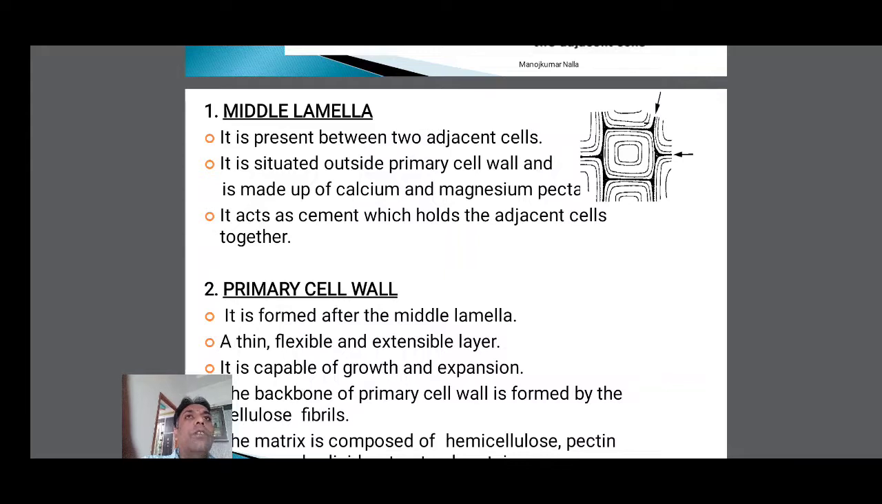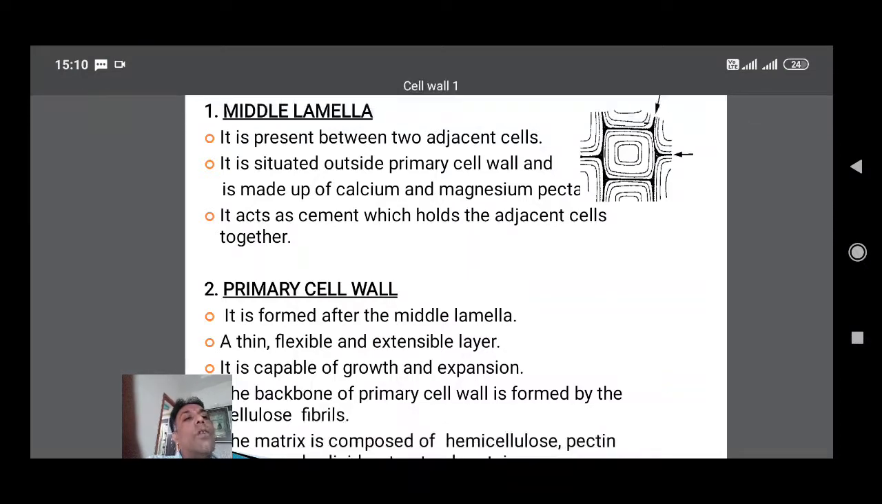Just as cement holds the bricks, the middle lamella holds and tightly packs one cell to the other cells. With the help of the middle lamella, the cells are held to each other.